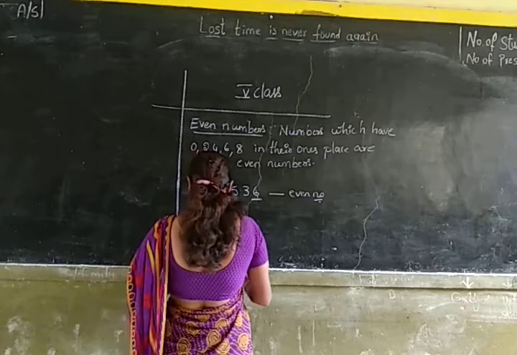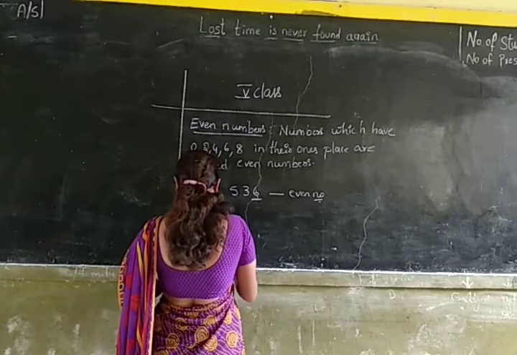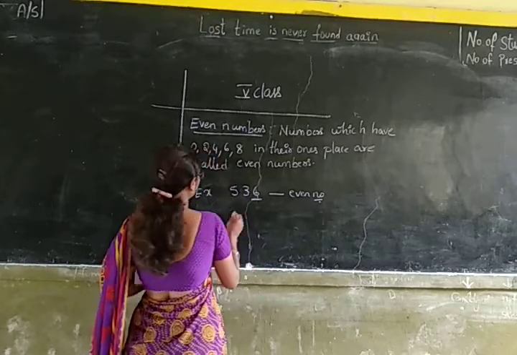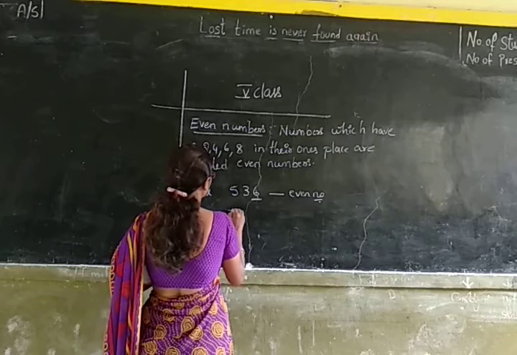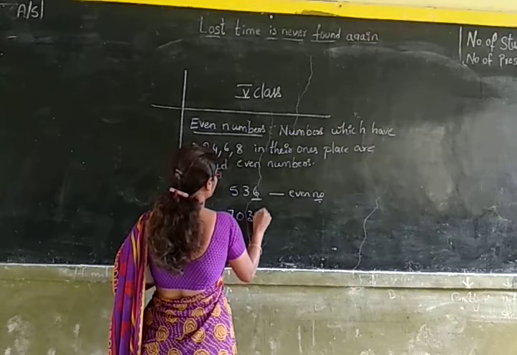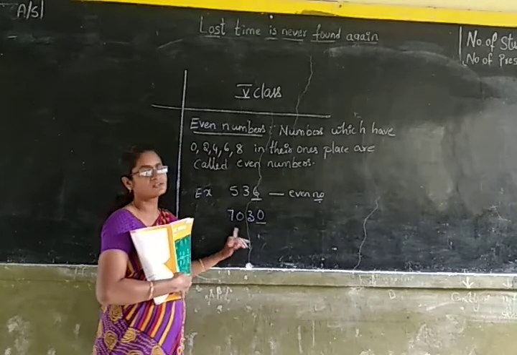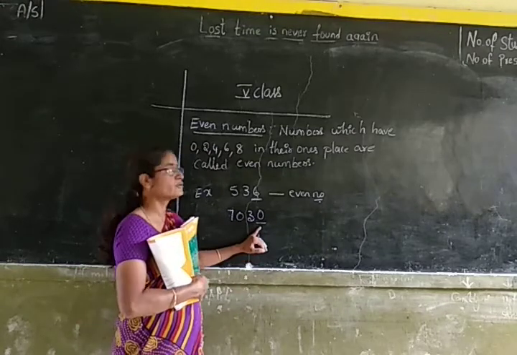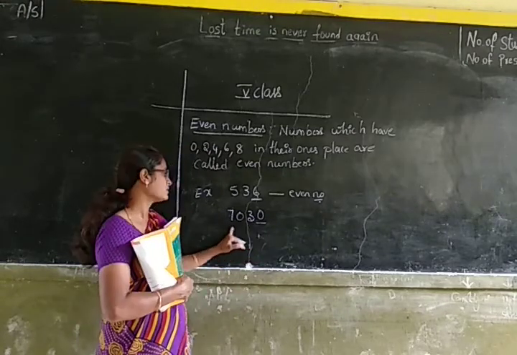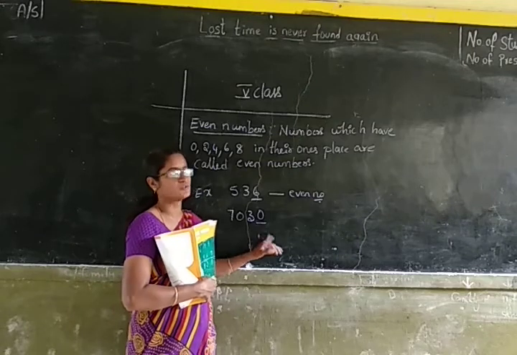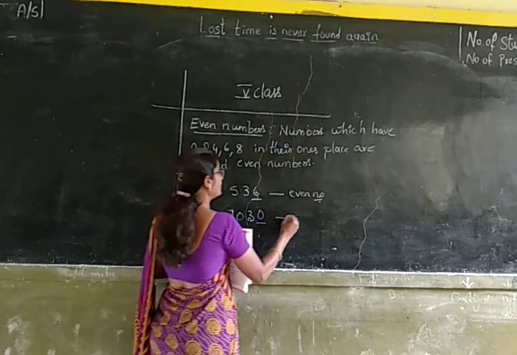Let us take one more example. Here 7030 is having 0 in its ones place. So it is an even number.